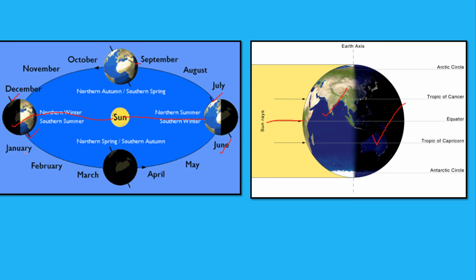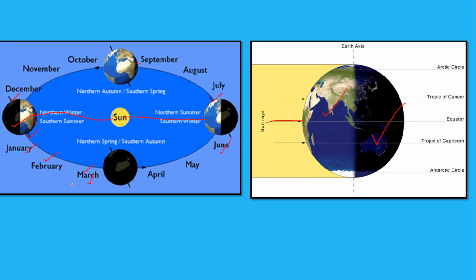Then we move on to January, February, March, and the sun, after 22nd of December, which is the longest night, begins to move towards the north, and its direct rays fall on the equator again, and we have another equinox on March 23rd.